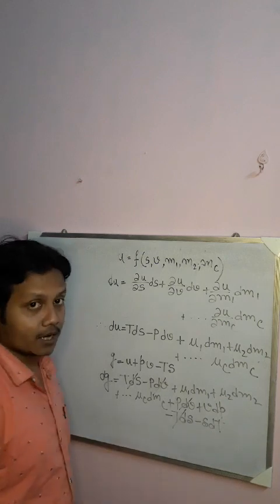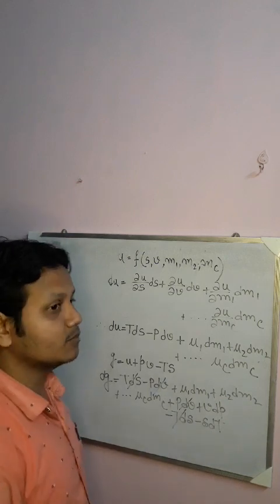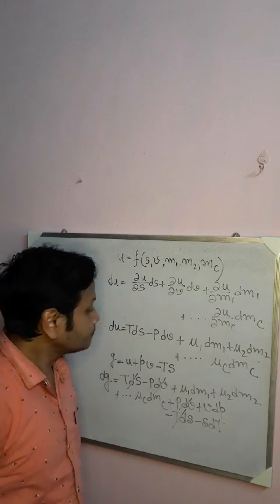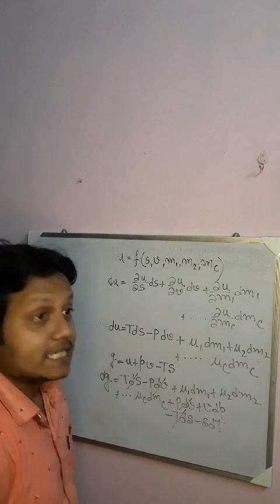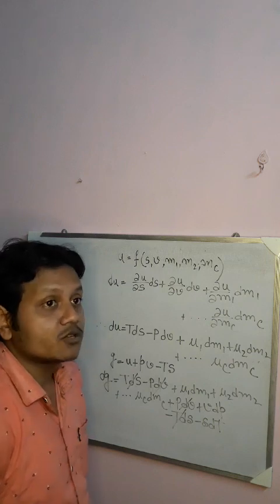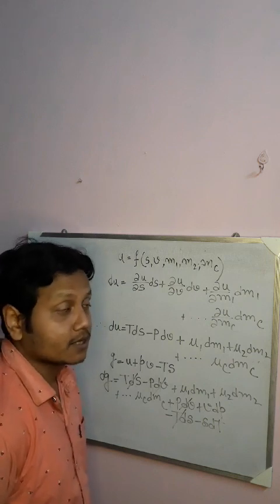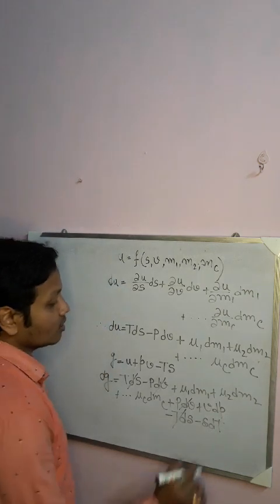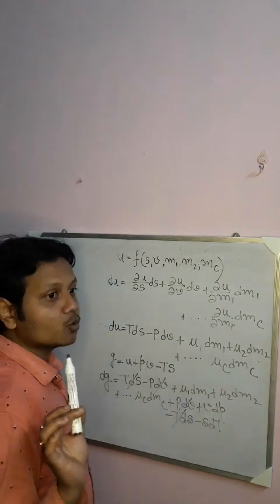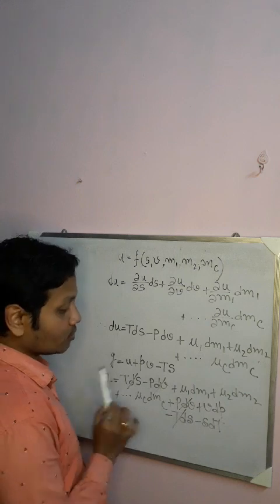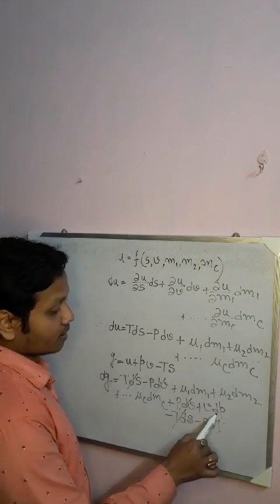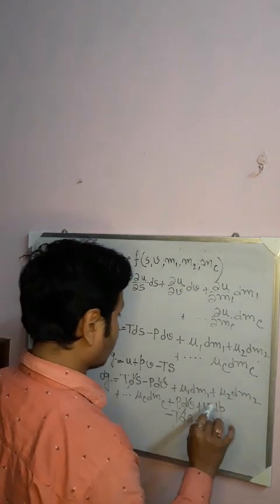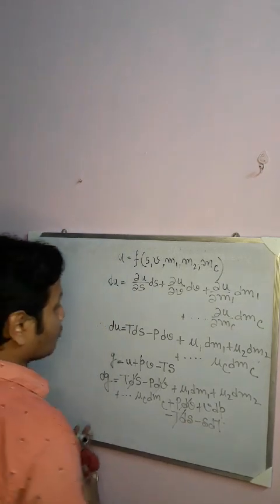These are okay. Now you all know that for the Gibbs potential energy, dG tends to 0 at constant pressure and temperature. That you all know. So if you put dG equal to 0, then you make these two terms, that is dP and dT, 0. So from which we can easily conclude,